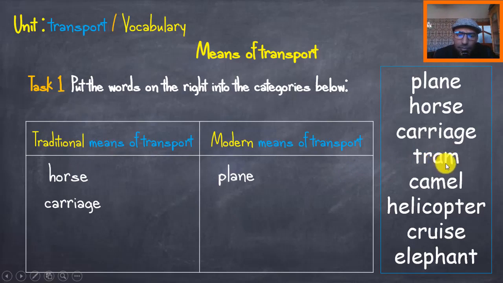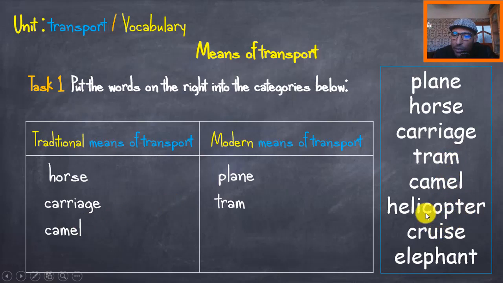Tram. Yes, that's modern. How about the camel? That's traditional too, okay? All the animals, like the horse, the camel, and sometimes the elephant too. Let's discover, grade the word next, okay?